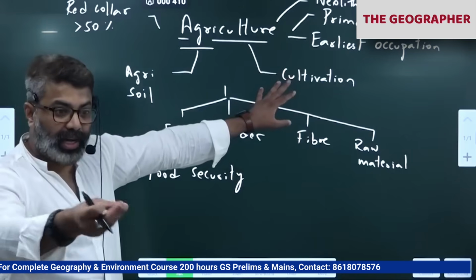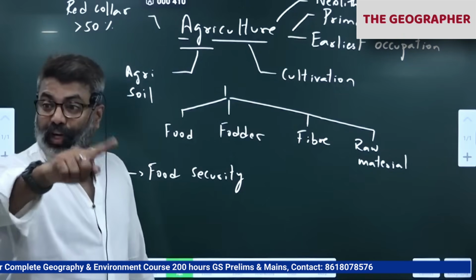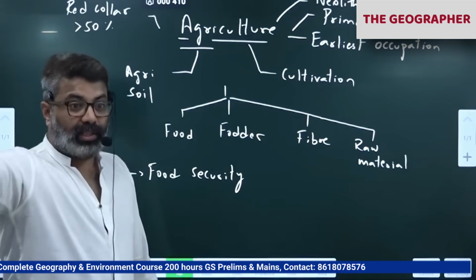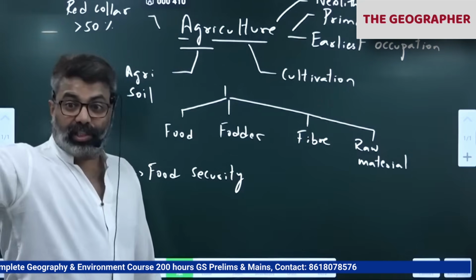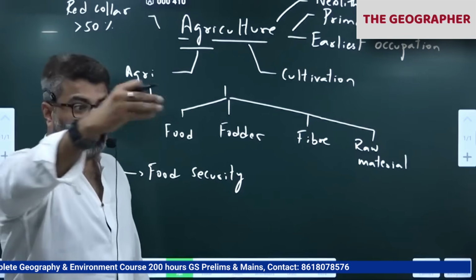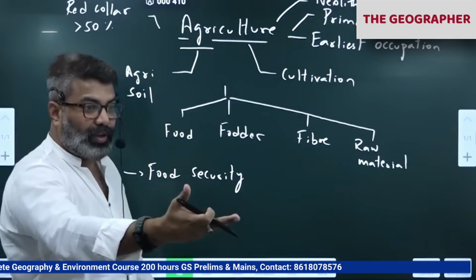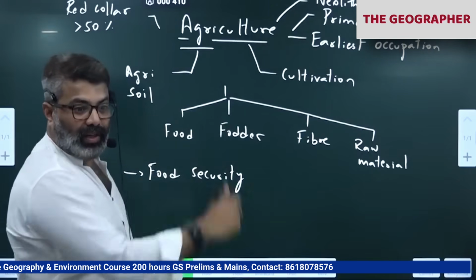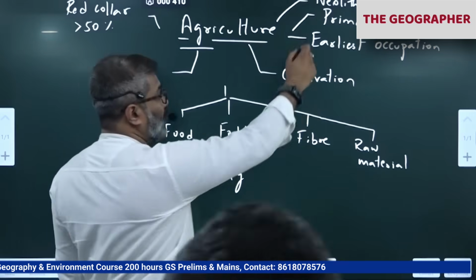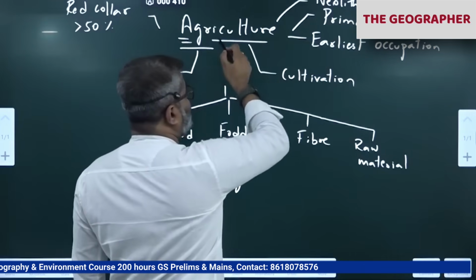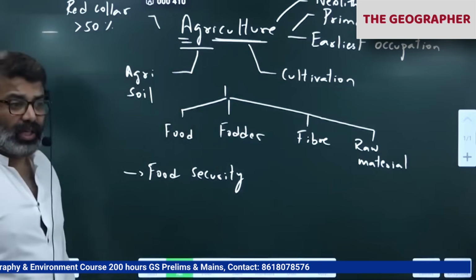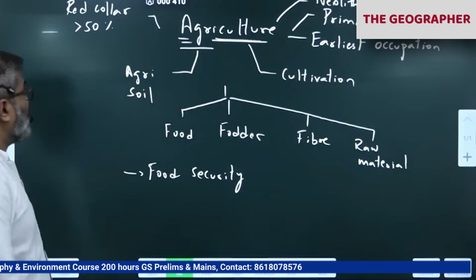You will take Egypt, Nile River; Mesopotamia, Euphrates and Tigris River; Indus civilization; you know, Chinese, Yangtze River. Like that, all the civilizations we have today, all of them flourished where? On the banks of the rivers. Okay, so that you should know. Settled agriculture mainly along the banks of the rivers. So all this you should know.